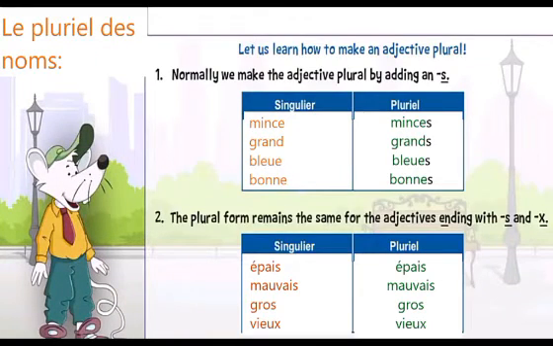Now let us learn how we make adjectives plural. First form, normally we make an adjective plural by adding s. Second, the plural remains the same if the adjective ends with s, x and z. Plurals remain the same if they end with s, x and z. Always remember these things.